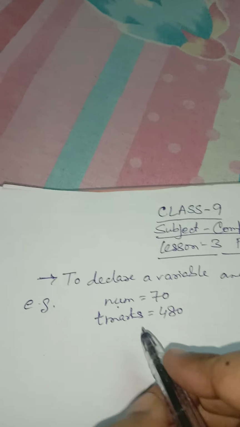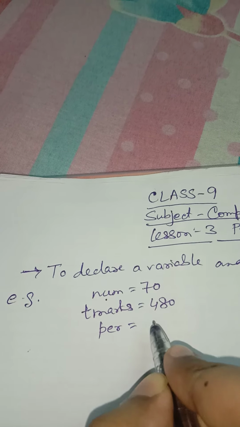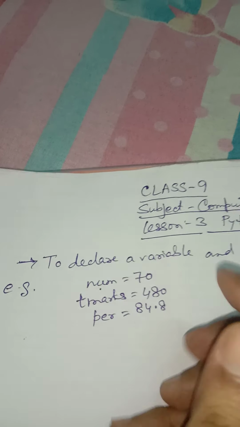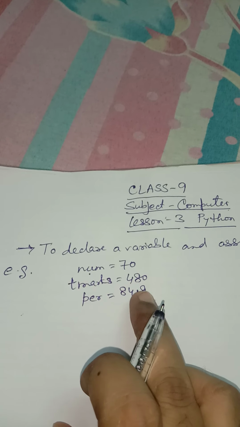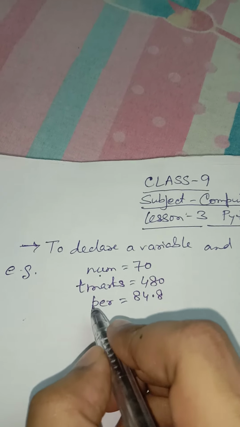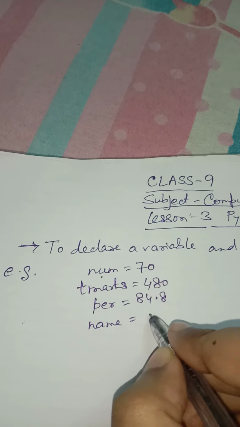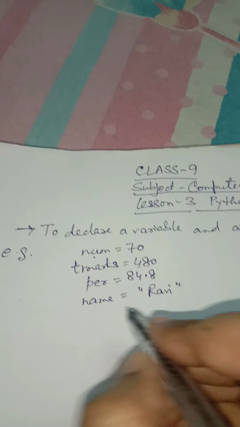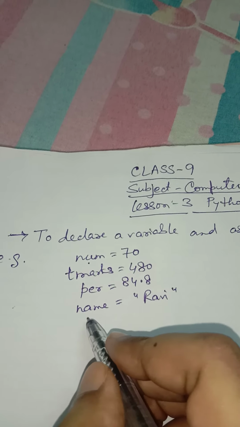Now I am declaring a variable per, for percentage, and assigning it 84.8. So per is the variable and 84.8 is the value assigned to it. Now I am declaring a variable name and assigning it the value Ravi. So name is the variable and Ravi is the value assigned to it.